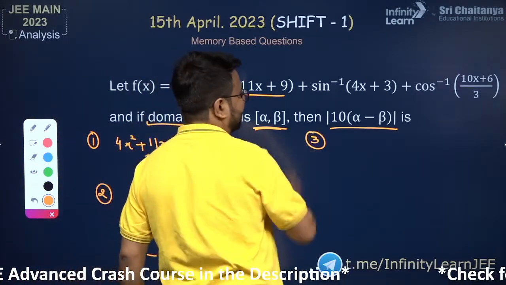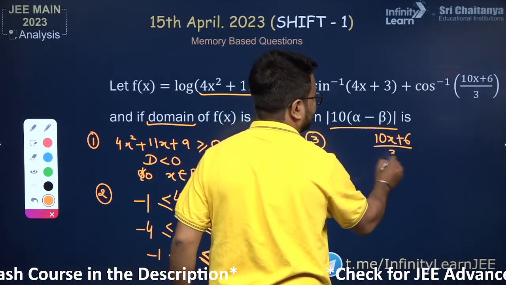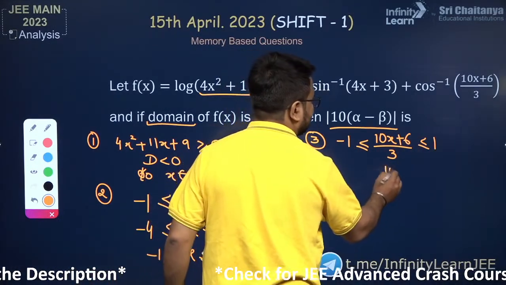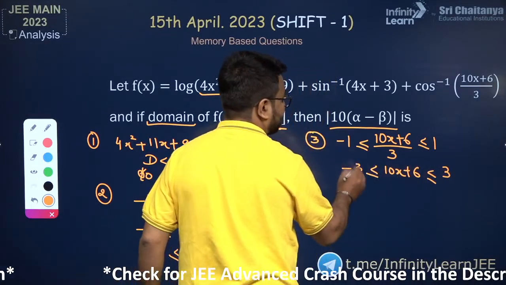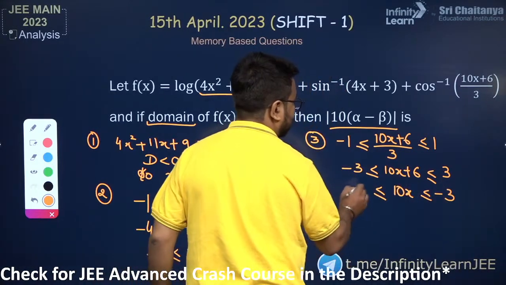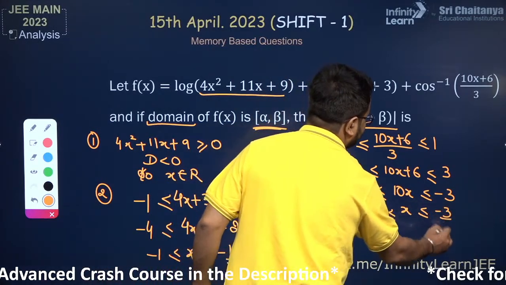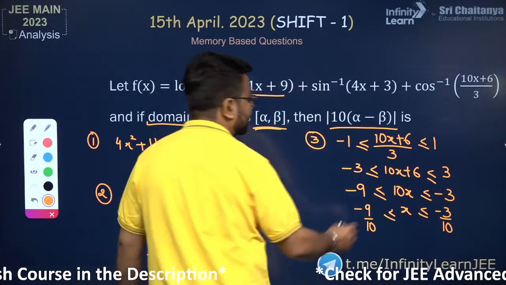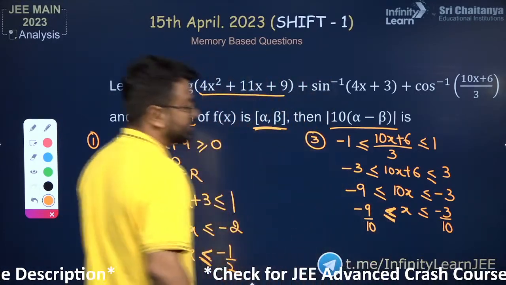Now we are talking about the third case. The quantity inside the cos inverse, (10x plus 6) upon 3, should lie between minus 1 and 1. Then 10x plus 6 should be between minus 3 and plus 3, and the value of 10x should be between minus 9 and minus 3. So the value of x should be between minus 9 over 10 and minus 3 over 10. I hope this is also clear to you.